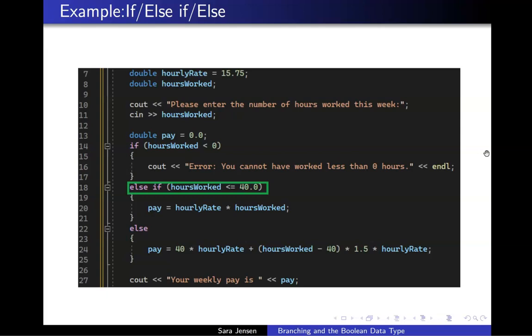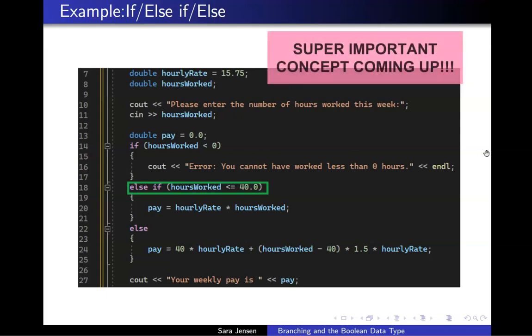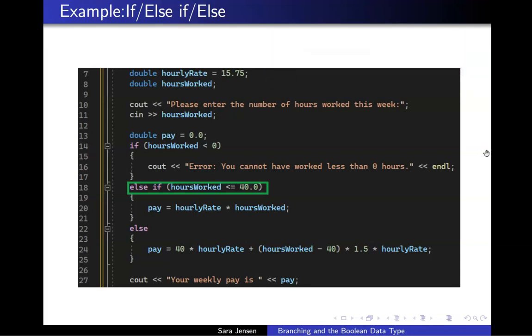The else-if statement on line 18 is now checking if hours worked is less than or equal to 40. There is no explicit check here that the number of hours worked is also greater than 0. And yet, if the flow of control ever reaches line 18, then it must be the case that the number of hours worked is greater than or equal to 0, because the flow of control will never reach line 18, as we just saw, if the number of hours worked is less than 0.0.